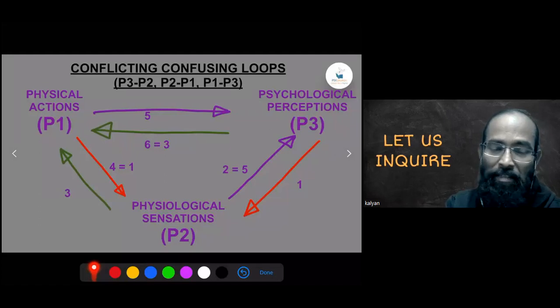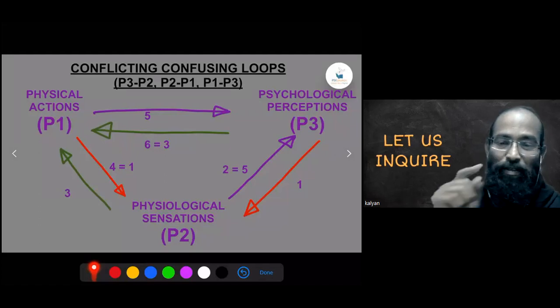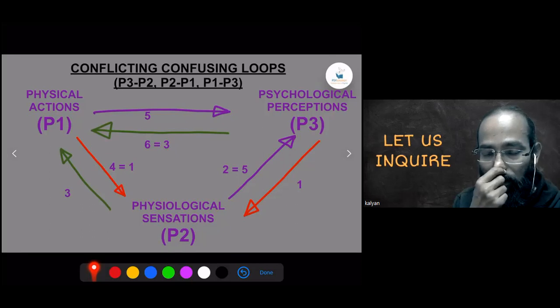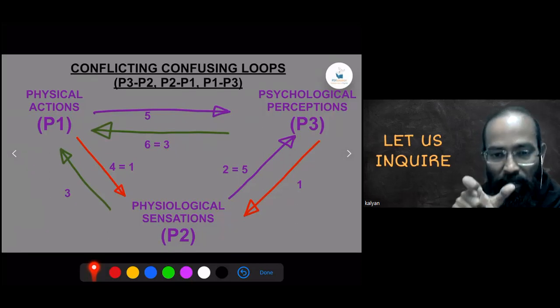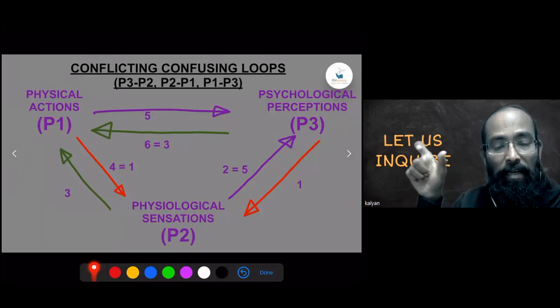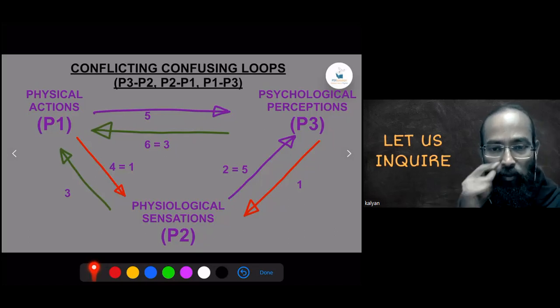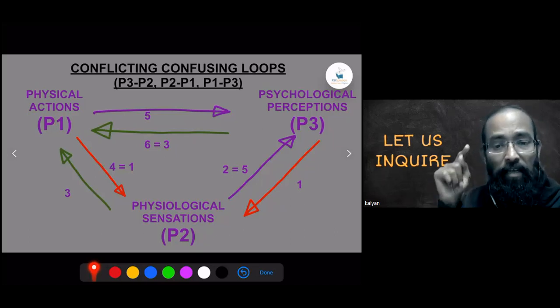Okay. I'm a little bit confused about P2, P1. Yeah, the example is actually very effective to understand this. The hunger here will bring an understanding that I need food. Hunger is basically a discomfort. So it is actually bringing a P3.